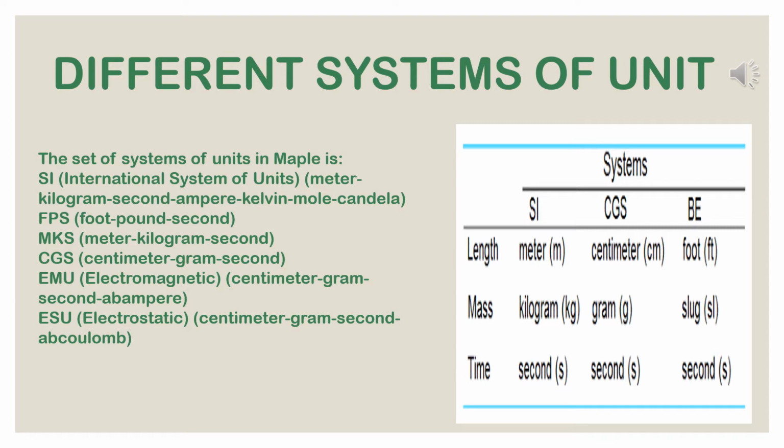A table has been given in your book. Please read that table. The prefixes are there, like giga. Symbol will be G. Multiplicative factor will be 10 to the power 9. Like this, mega, symbol will be M. Multiplicative factor will be 10 to the power 6. Like this, kilo, symbol is k. Multiplicative factor will be 10 cube. Hecto, h, 10 square. Deca, da, 10.